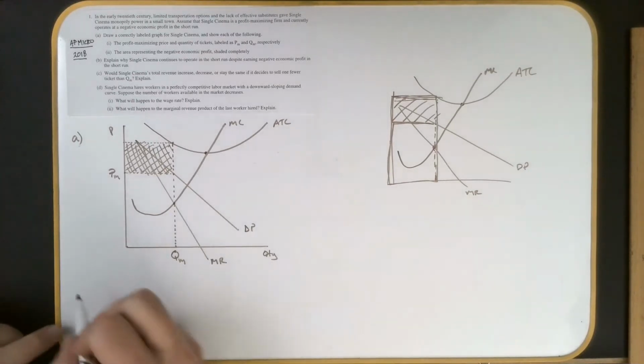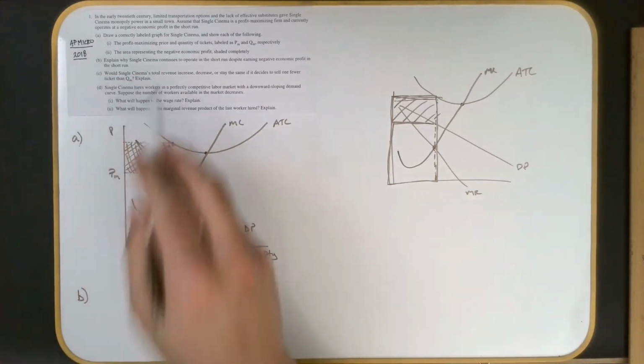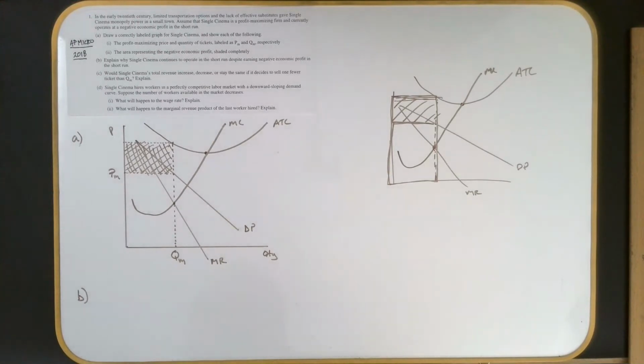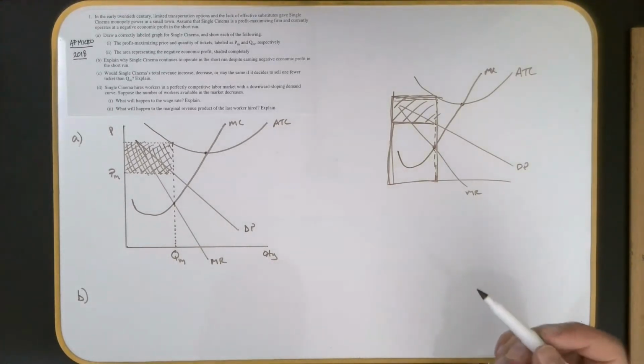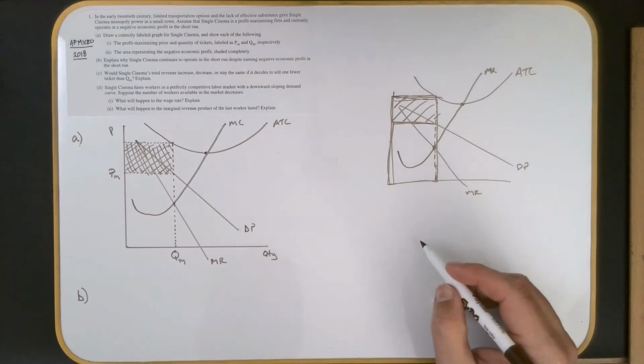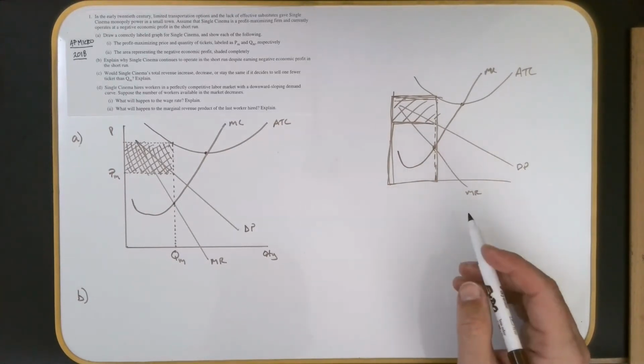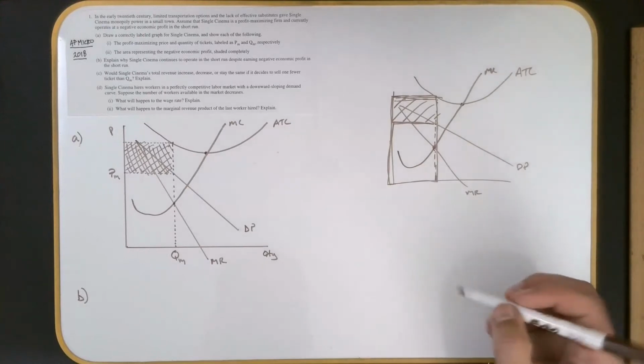Now B says, explain why Single Cinema continues to operate in the short run despite earning negative economic profit in the short run. Now there's actually more than one acceptable answer on here, but I think the one that's the most obvious is, why would you continue to open and function? I think they're guiding you toward a specific topic, and I'm actually going to come back over here and review this. This is easier to see in perfect competition than the confusion of imperfect competition.